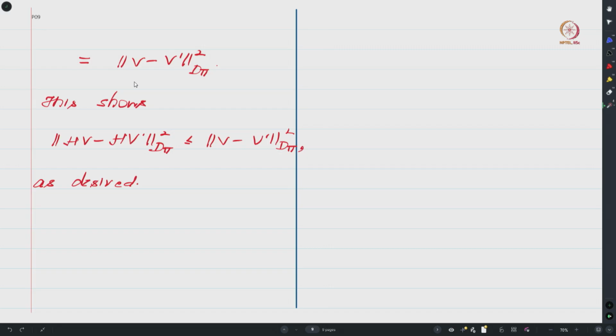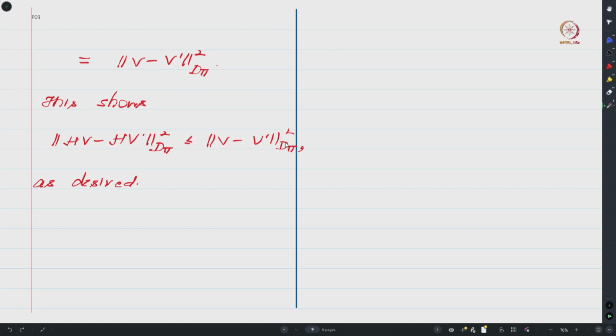So what we have managed to show now is that the square of the distance between HV and HV prime is upper bounded by the square of the distance between V and V prime, right. So now we have shown it with respect to squares. However, since these quantities are non-negative, one can show that the conclusion also holds true without the squares, and this is what we wanted to show.